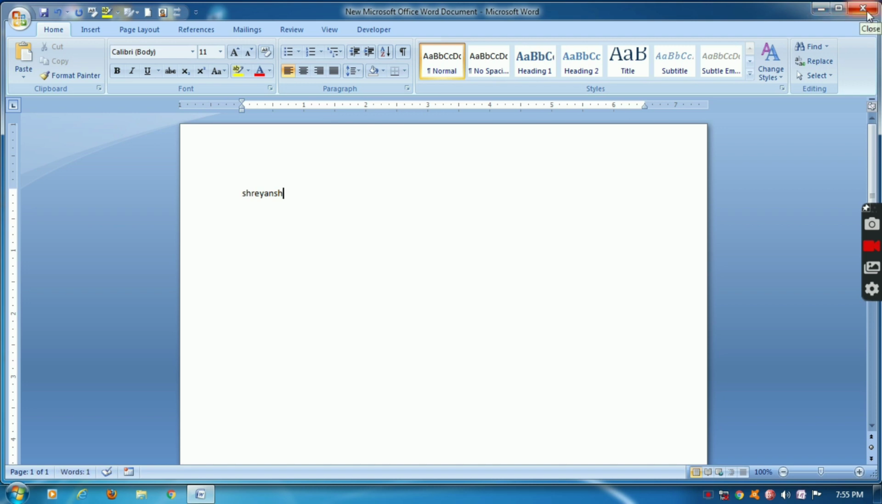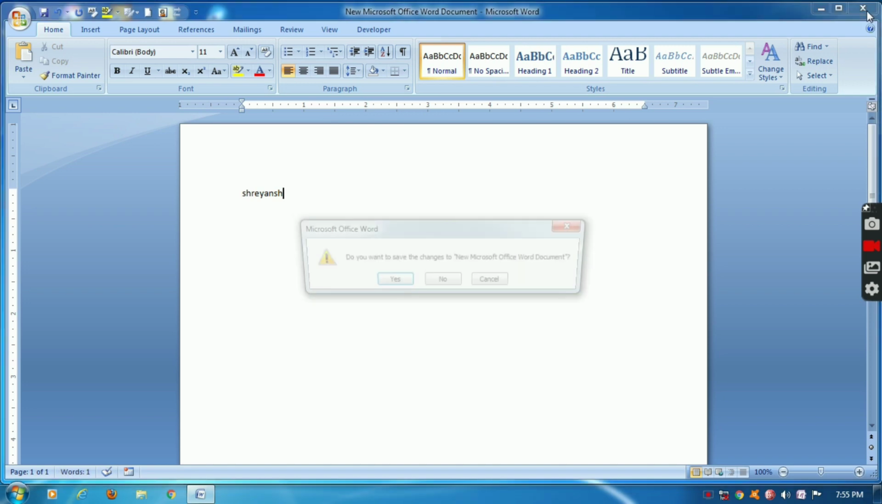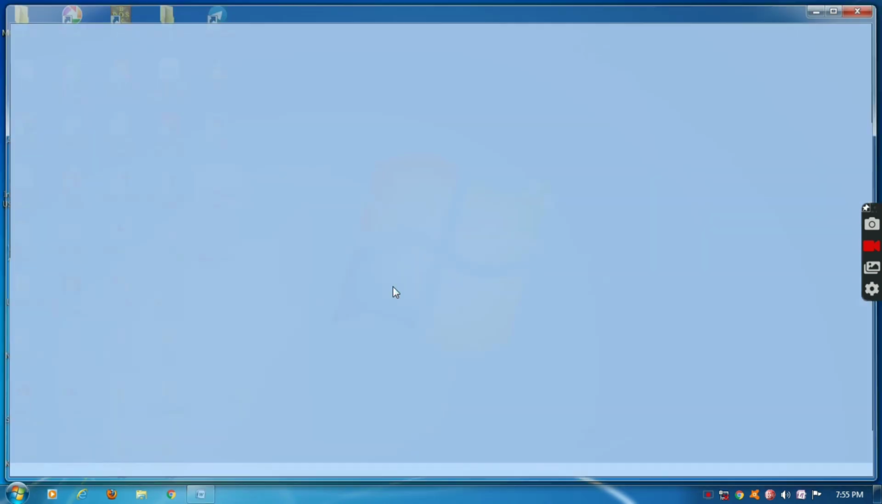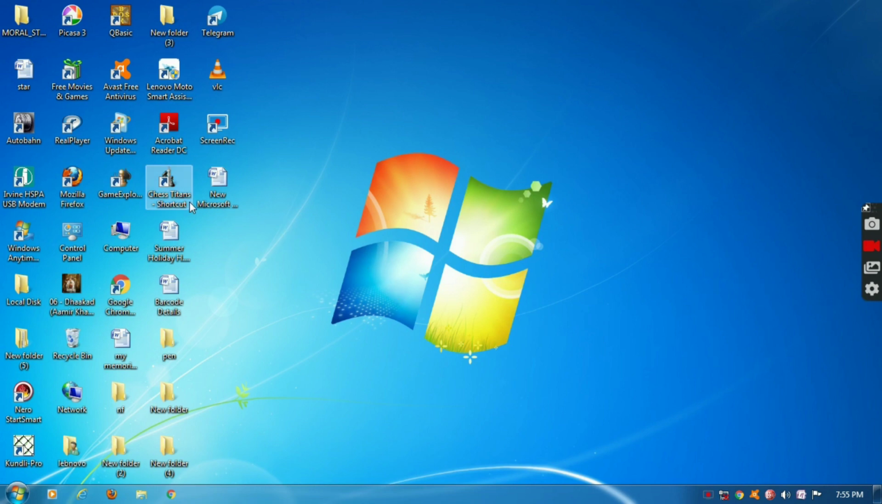And now we will close it. Press the red close button with a left click, and if we want to save, we will press yes. Or if not, we will press no. I want to save, so I have pressed yes.